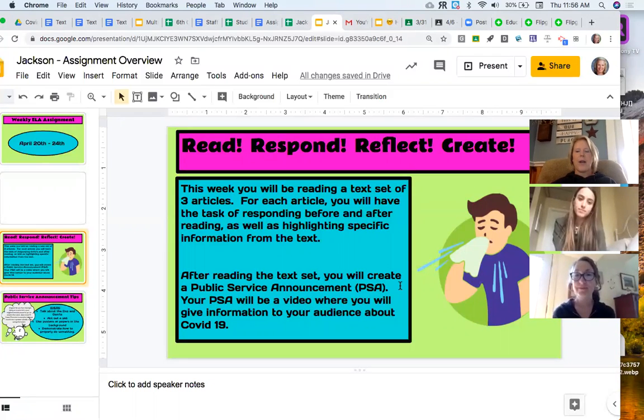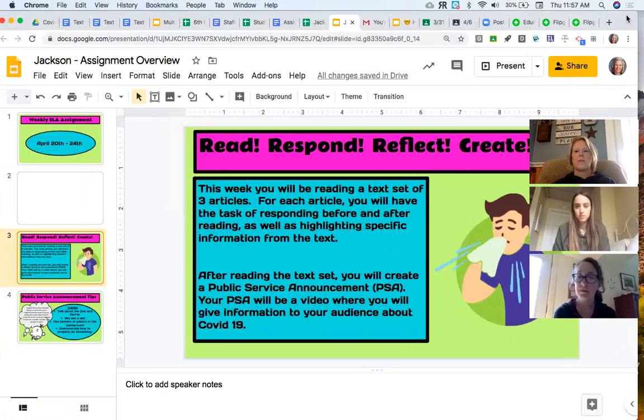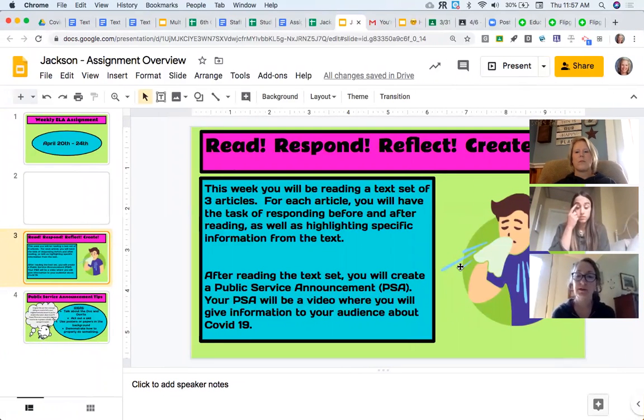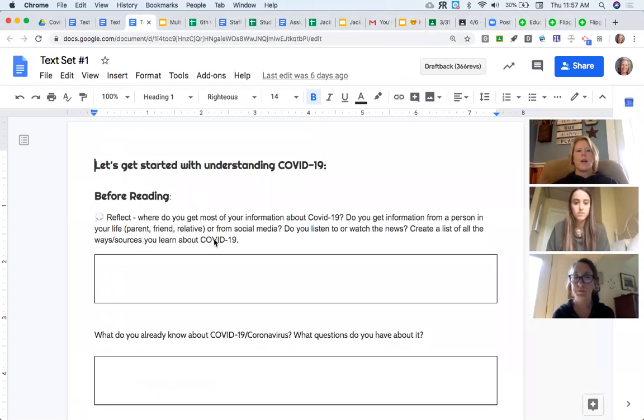So Ms. Clay's going to talk about what you're going to do this week, starting off. So the first thing you are going to do is we are going to have 3 articles for you about COVID. And for each one, you're going to read and you're going to be highlighting some information from the text and then letting us know what you read about. So here's an example. Okay, so these 3 texts will be on Google Classroom.